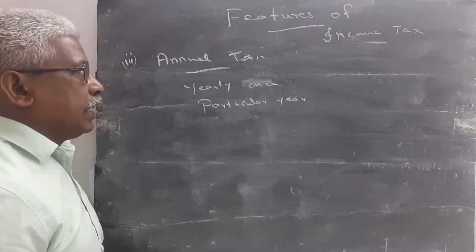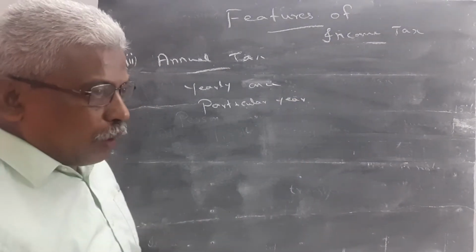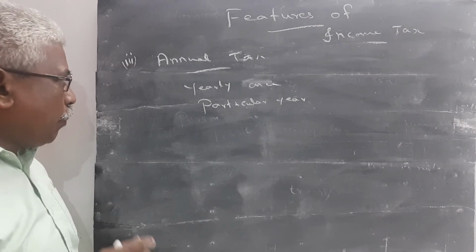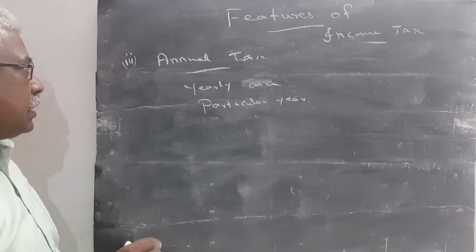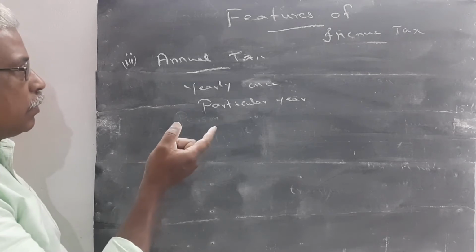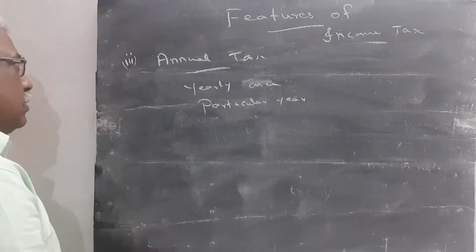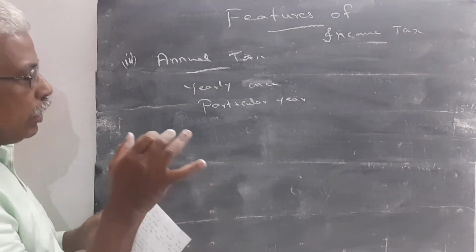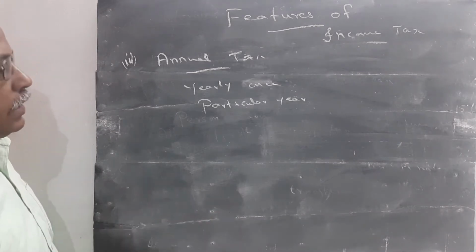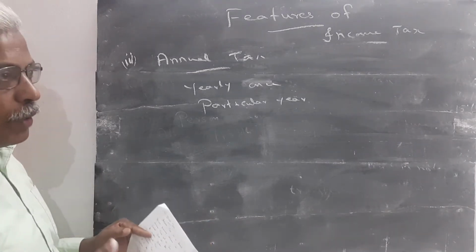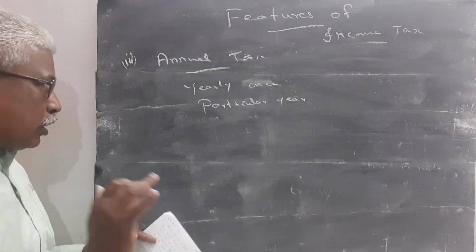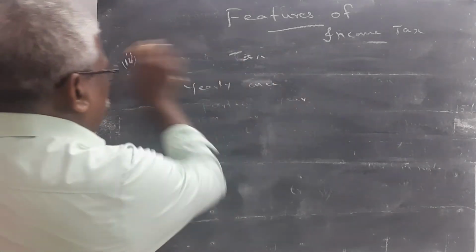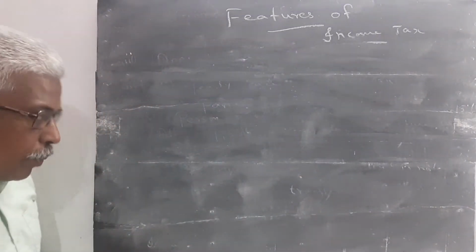is chargeable under income tax. Once again, point number 1, it is levied as per the constitution. Point number 2, it is levied by the central government. Point number 3, it is a direct tax. Point number 4, it is an annual tax. Yearly once the income tax is collected. The income earned for the particular year is chargeable under the Income Tax Act. Then point number 5, it is a tax on person.